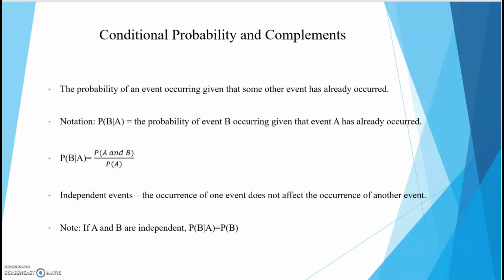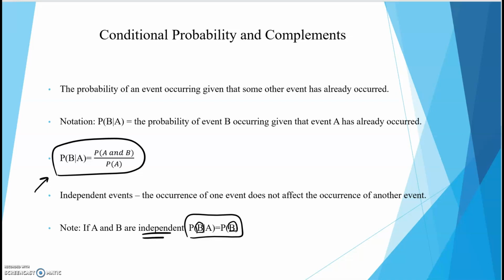Okay, conditional probability. We've already said that this is the formula for it. Two things, if they are independent, the occurrence of one does not affect the occurrence of the other. So therefore, if they are independent, then this reduces down to just this right here, and it's going to be the probability of whatever the first event is. That's what will go right here, if they are independent events. If they're dependent, well then we're going to stick to this formula right here.